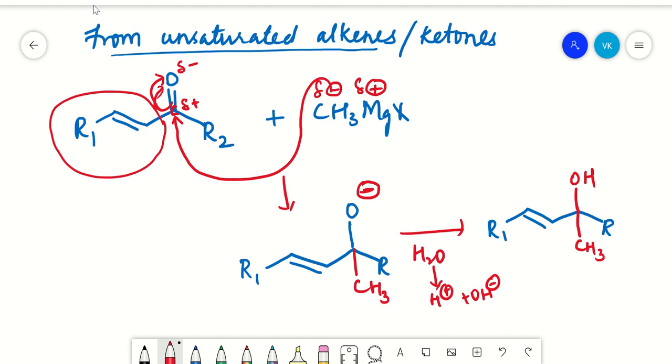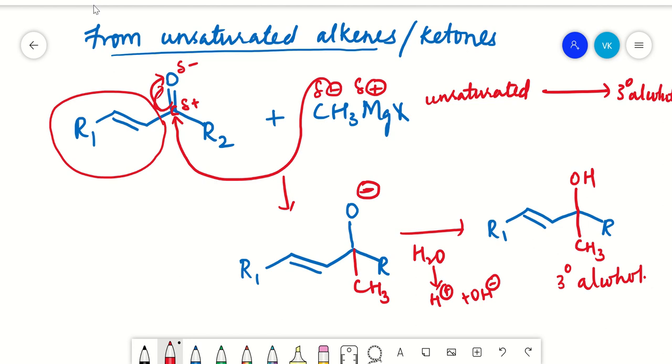So you get again a tertiary alcohol from your unsaturated ketone. Unsaturated ketone or any ketone you take, you will get a tertiary alcohol. Ketones, if you see ketones, you can just simply take tertiary alcohol from your options: CH3MgBr, and in the presence of your water you get your tertiary alcohol. So this is your third one. Now we'll see the next one.